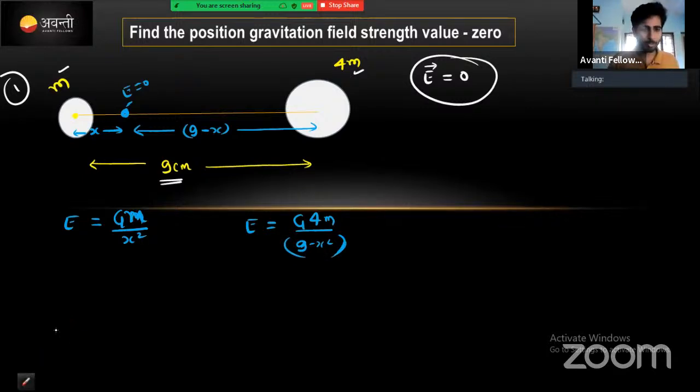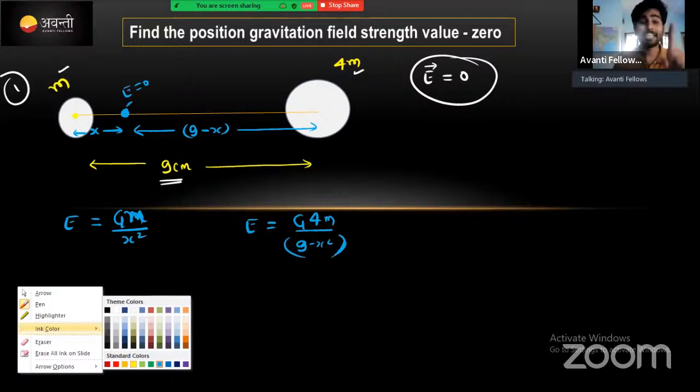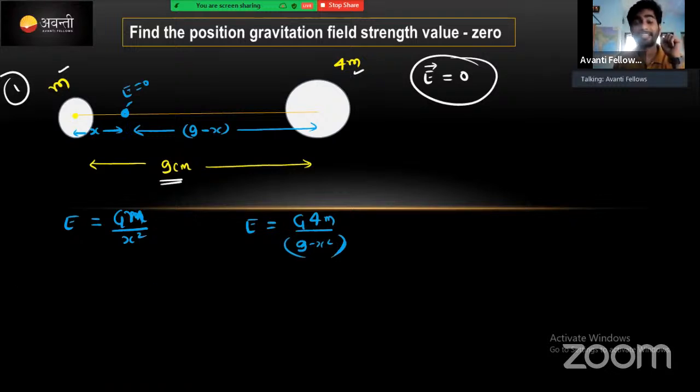These are the two expressions we need to write down first. And then, what is the direction of the electric field intensity? It is towards the mass, on the right side due to the small mass and on the other side due to the bigger mass. These two should be equal in magnitude at this point and opposite in direction, only then the net value will become 0. That's why it's very simple. I'm going to call this one E1 and this one E2. I will equate these two. E1 is equal to E2, but they are in opposite directions.